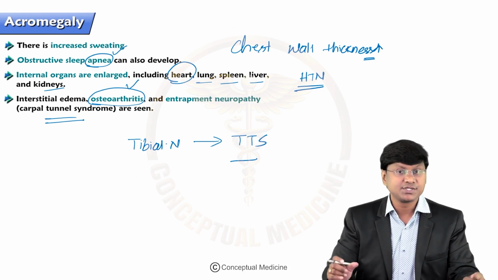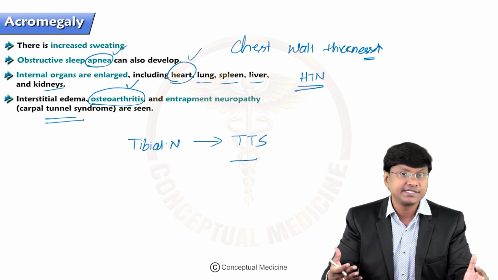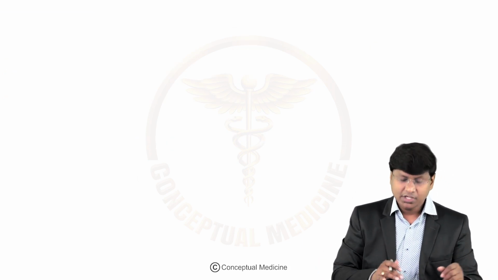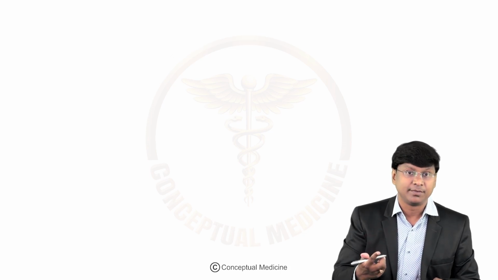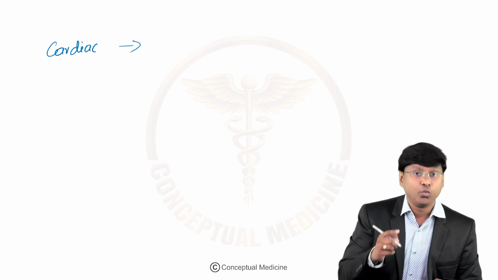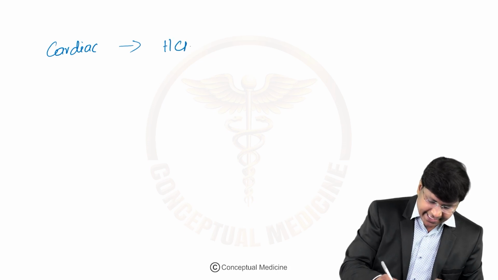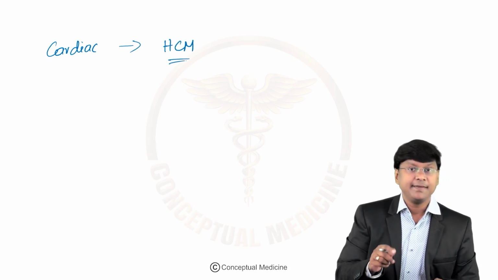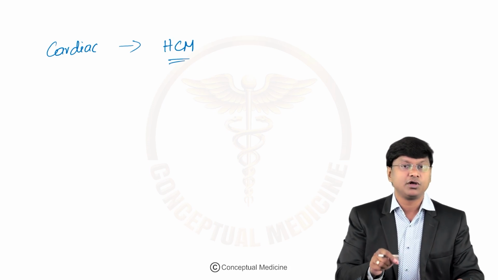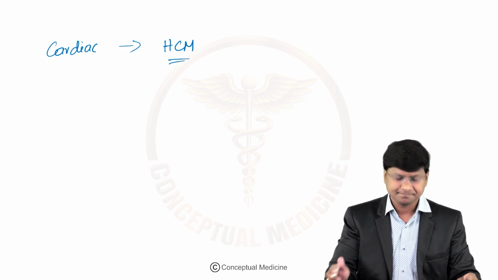Next important thing is the cardiac anomalies. See, what is happening to your heart? There is an increase in the size of the heart. So what will be those cardiac anomalies? The cardiac anomalies include development of cardiomyopathy. And which type of cardiomyopathy is very common? It is hypertrophic cardiomyopathy. So hypertrophic cardiomyopathy is one of the very important cardiac anomalies that can be seen in patients with acromegaly.